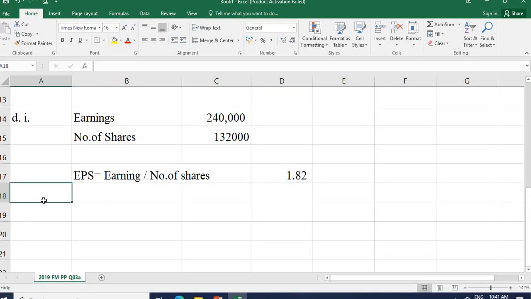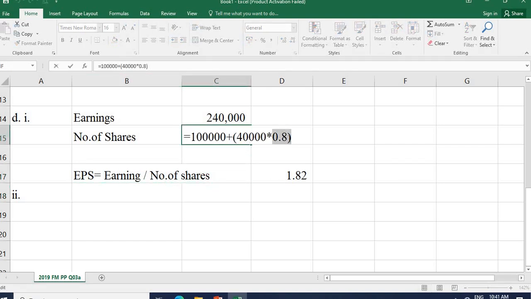In part D, the second part is asking, if the exchange ratio is based on the market price of share, what is the EPS? So this EPS is found with the exchange ratio of 0.8, right?